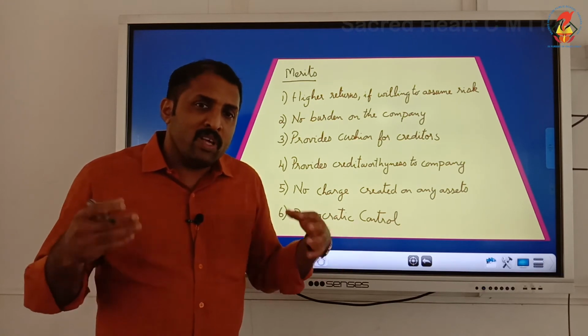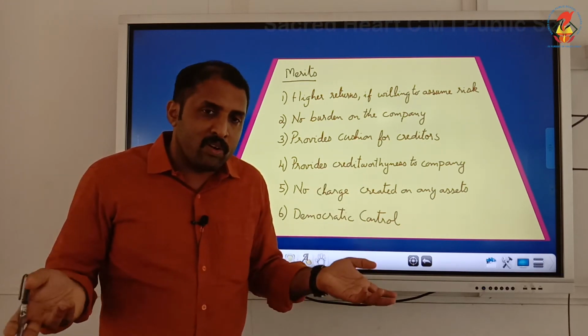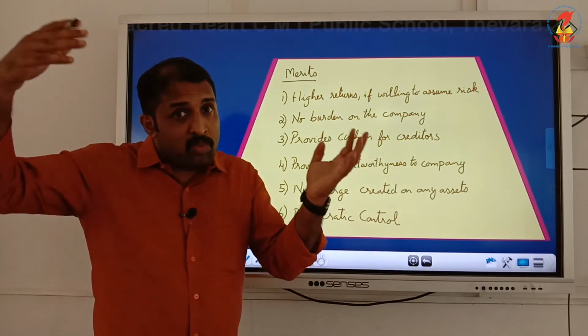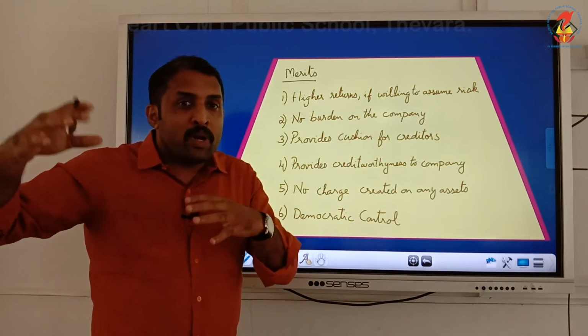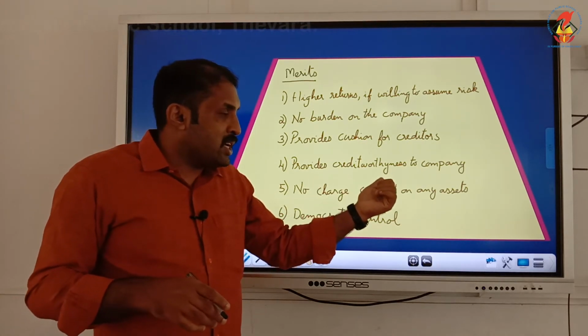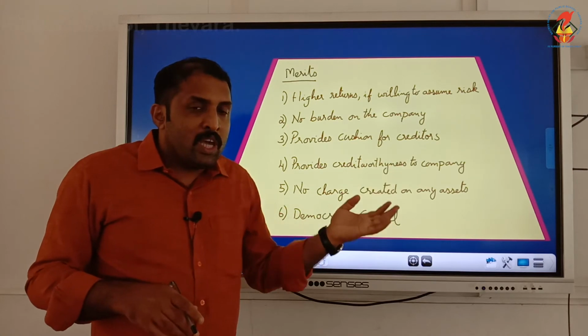If the company has earnings, they will receive. If the company doesn't have earnings, they will not receive. They have nothing to do with assets. So those assets can be used for further pledging or mortgaging. So no charge is created on any assets in case of equity shares.